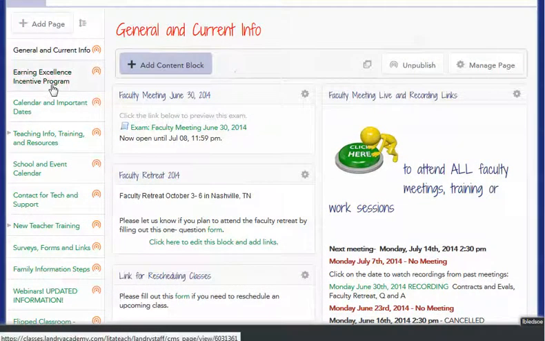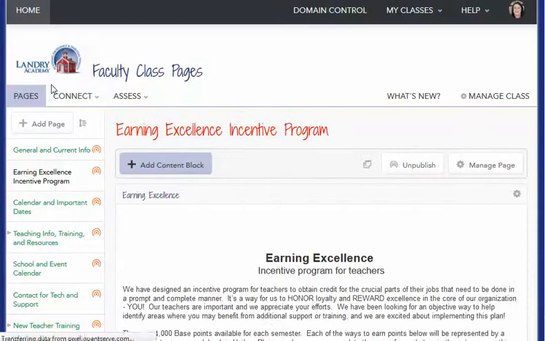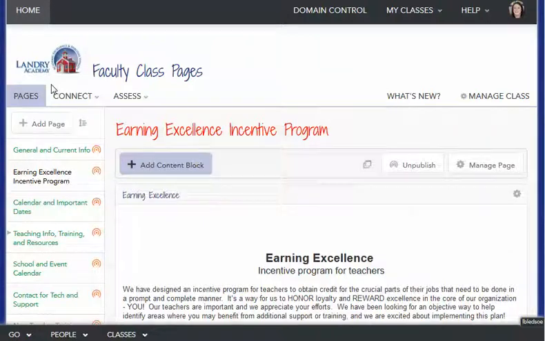Our Earning Excellence Incentive Program. Great information. We collect points for just doing the things within deadlines that we ask our teachers to do, class related and attending faculty meetings, all of the things that are in your contract anyway, but you get points for those.